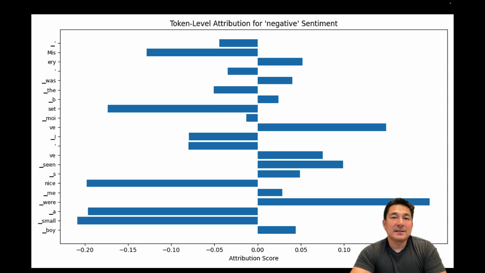Now, if we go ahead and look at the token level attribution for our last sentence, which is the one that we transitioned from positive to neutral and finally achieving a negative sentiment, you can see we misspelled "best movie" and we had the grammatical error "since me were a small boy." And just based on the misspelling and the grammatical errors, we were able to fool our sentiment analysis model into giving this a negative sentiment by shifting to a negative attribution for a lot of the words in the sentence. This is done by misspelling words and thus confusing the sentiment analysis model in understanding what each word represents within the given sentence.